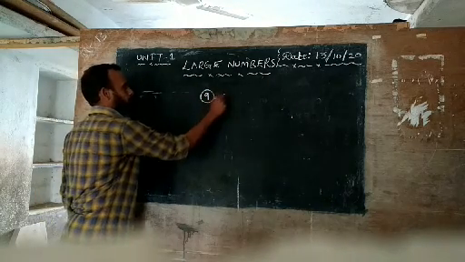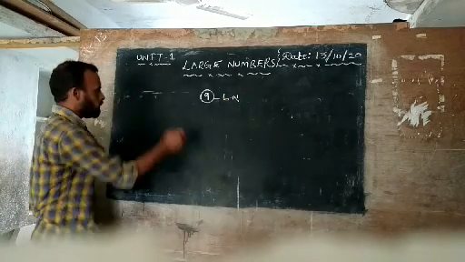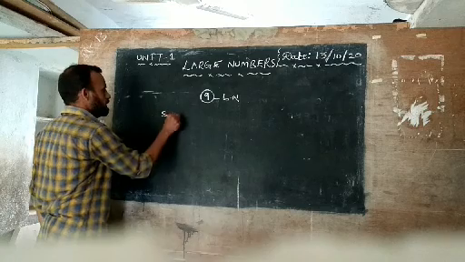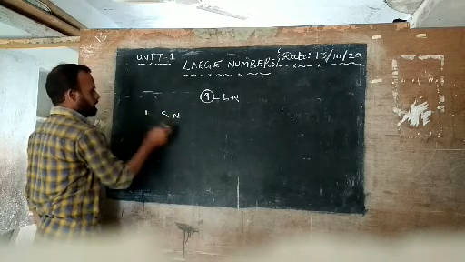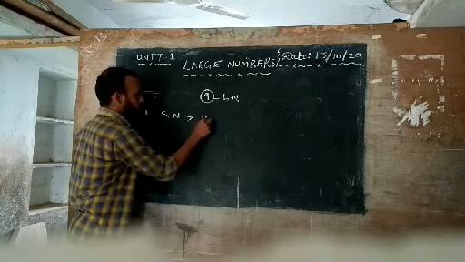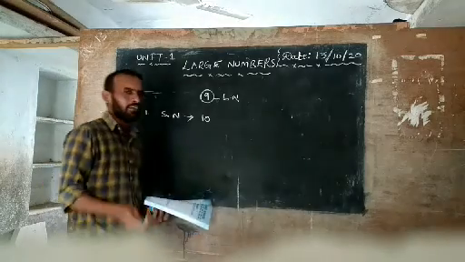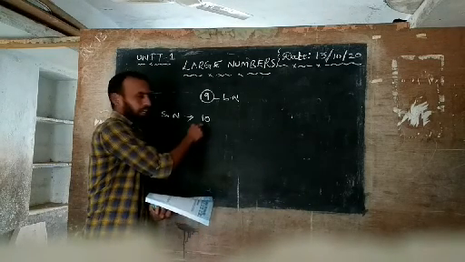You know, the biggest 1 digit number is 9. This is the biggest number. But you are asked for the smallest 2 digit number. So write the smallest number. The first answer: the smallest 2 digit number is 10. What does 10 mean? Here how many digits are there? 2 digits: 1 and 0.